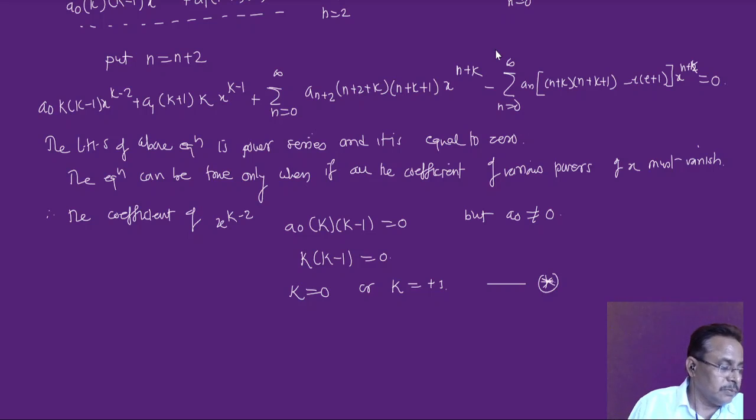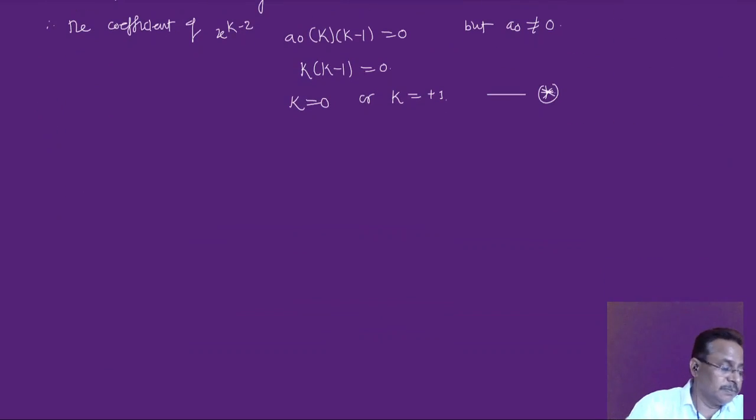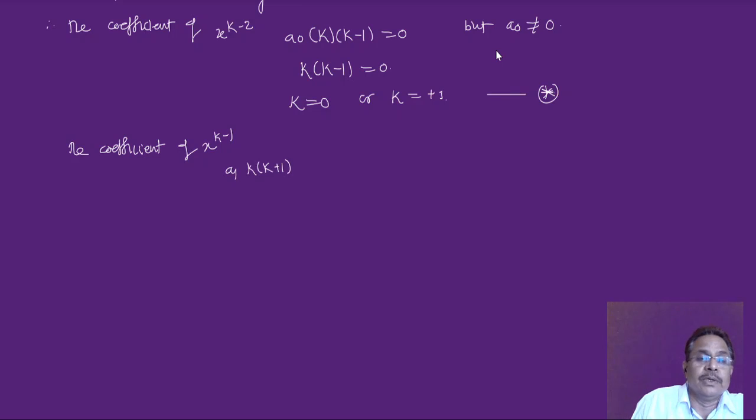Second, the coefficient of x raised to k minus 1, we have to consider this. Now you might be having all these things in your notebook. The coefficient of x raised to k minus 1 is given to be a1 times k into k plus 1 is equal to 0. a1 times k into k plus 1 is equal to 0.